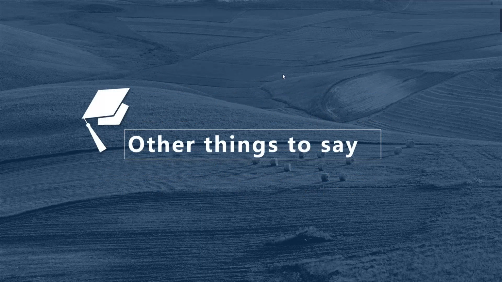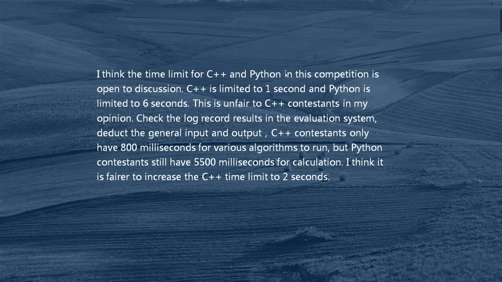Other things to note: I think the time limit for C++ and Python in this competition is open to discussion. C++ is limited to 1 second and Python is limited to 6 seconds. This is unfair to C++ contestants in my opinion.